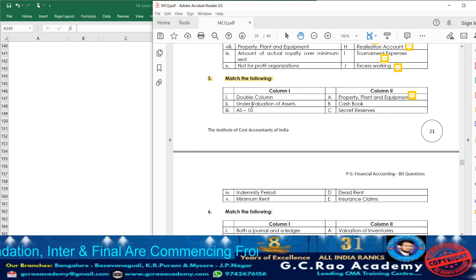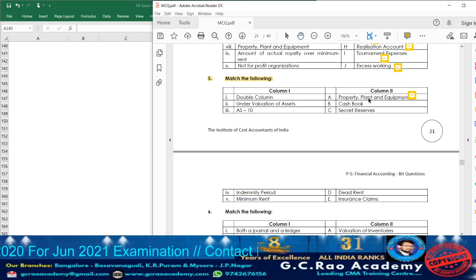Next, in column 2, option B is cash book. In cash book, we will be having single column, double column and triple column cash book. Yes or no? Cash book can be prepared under 3 types. So for cash book, write down beside that point number 1.